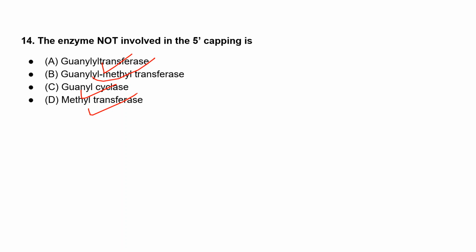Anyone? Methyl transferase. Okay. Anyone else? Option D, ma'am. Okay. So two of you are saying option D.